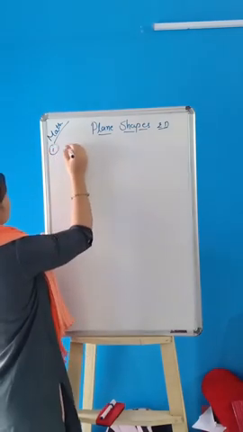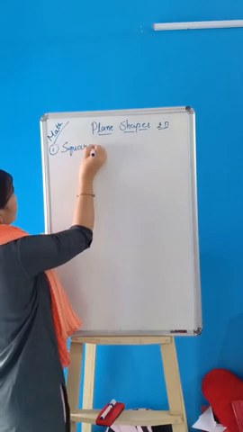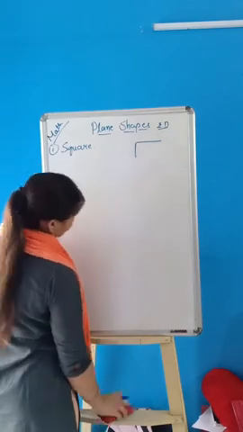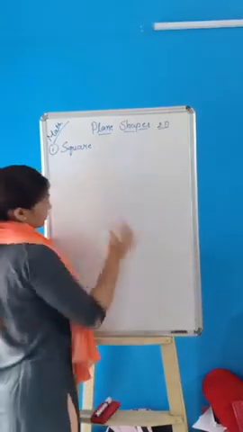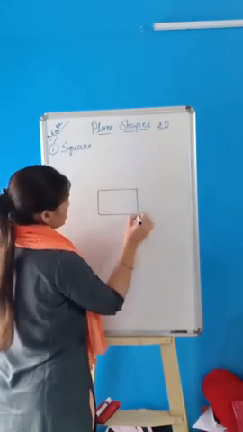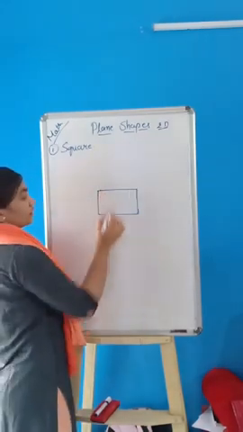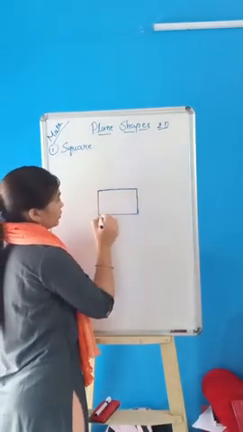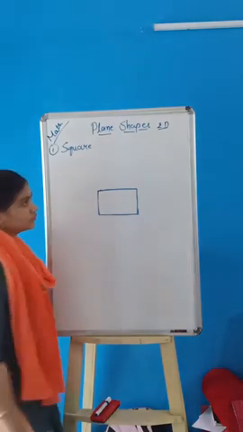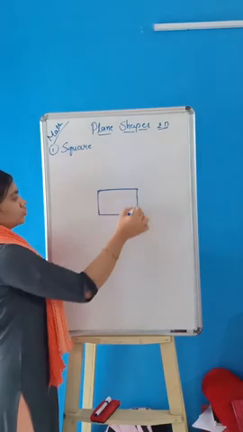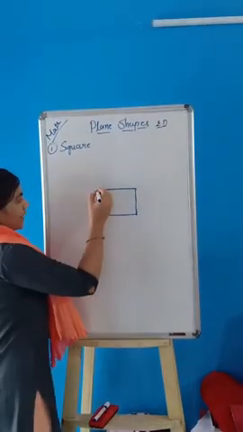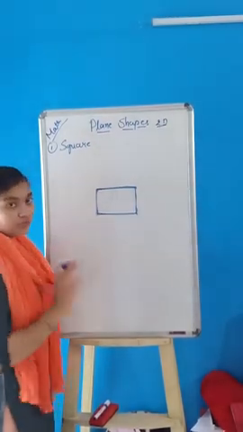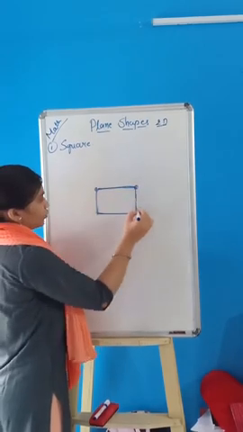First, square. This is the square. Simply, the square has 4 sides: 1, 2, 3, 4. The square has 4 sides and 4 vertices.